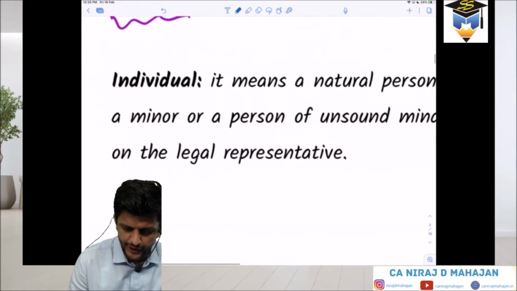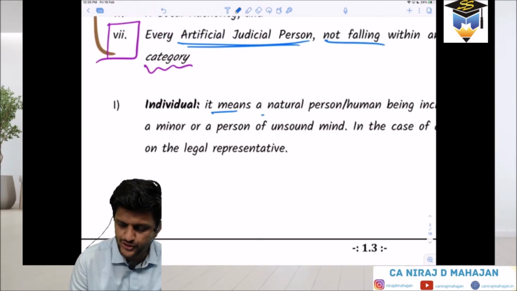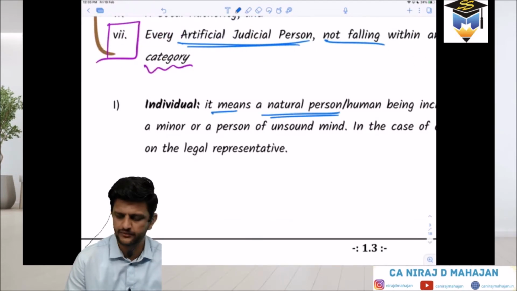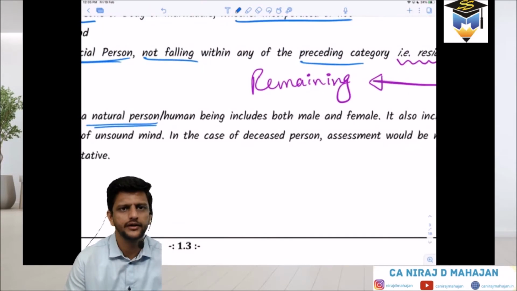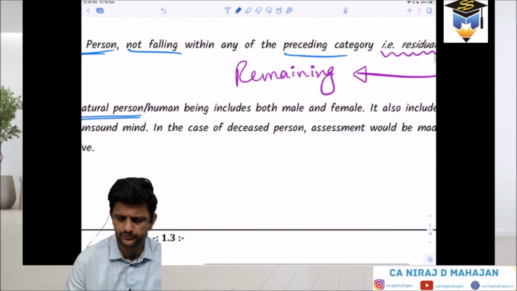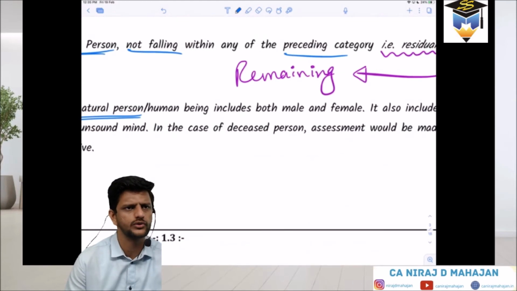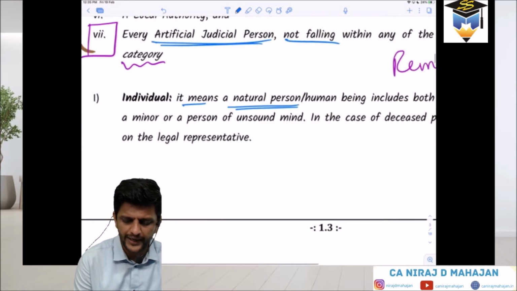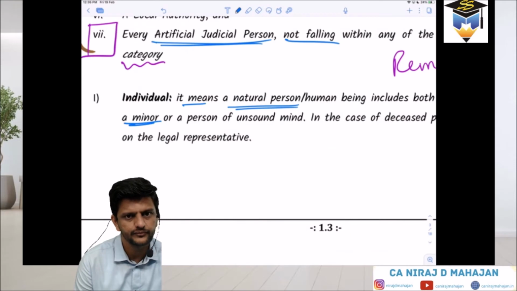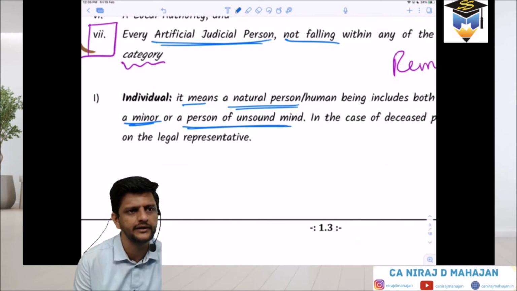Check. Individual. Again, it means a natural person, a human being. Obviously it includes both male and female and the third category, whatever it is. That is also allowed now. Properly, they have recognition in PAN also now. Means male, female, or whatever. Pay attention. It also includes a minor or a person of unsound mind.